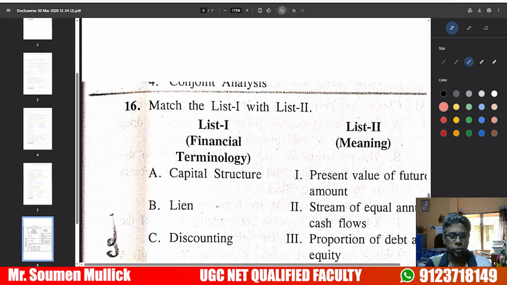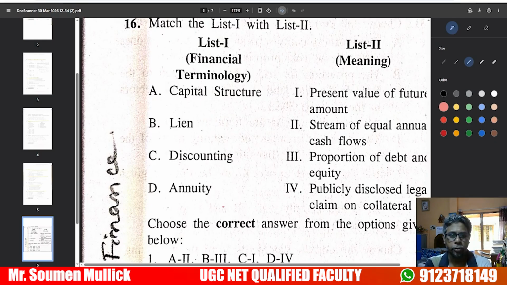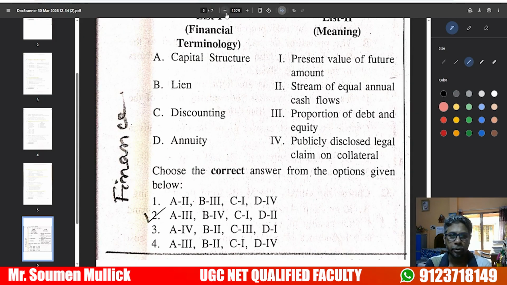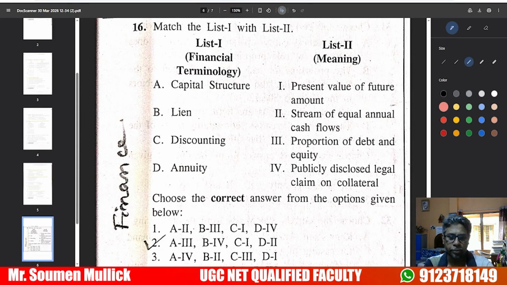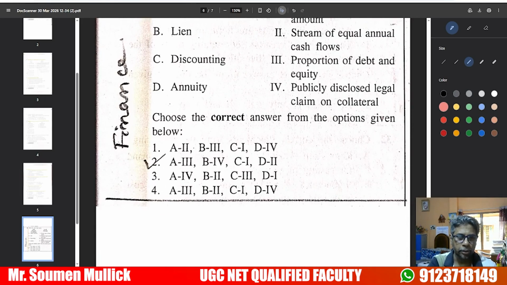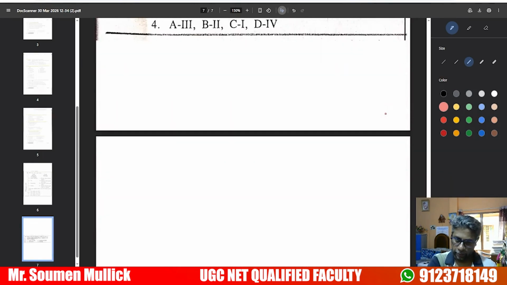This is an important question. Another important question is related to the capital structure. So, financial terminology: capital structure is related to the proportion of debt and equity. B. Lien. Lien is related to a publicly disclosed legal claim on collateral. C. Discounting is related to the present value of a future amount, and annuity is related to a stream of equal annual cash flow. This question came very recently.